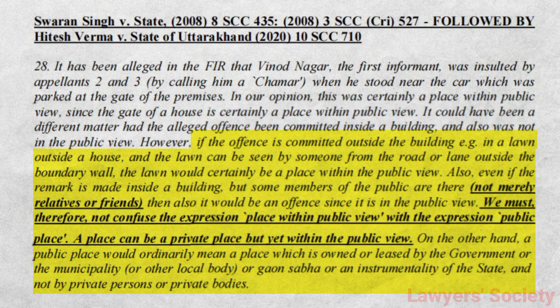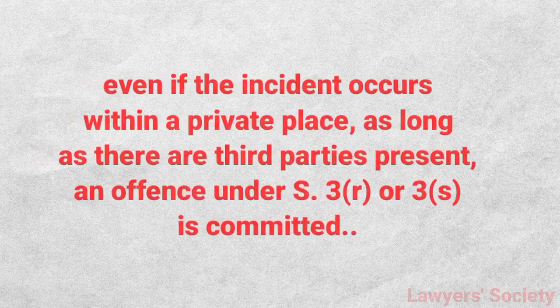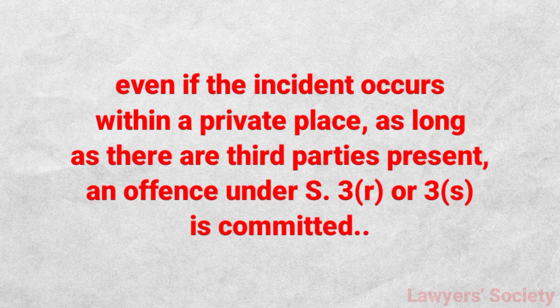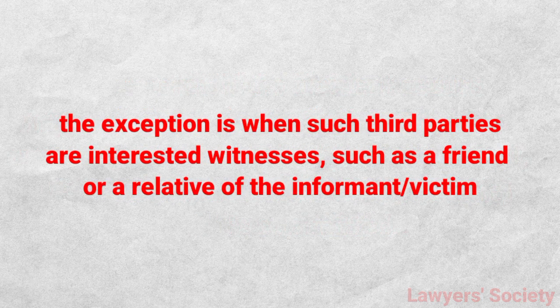So when we read this judgment, it is clear that even if the offence happens within a home, within an office space, or in some other private place, in case there are third parties present there to witness such an incident, the same will attract the offence of 3R or 3S as the case may be. But in case such a third person is a friend or a relative of the informant, then the offence is not attracted. This is because the third person must not be an interested witness. So these two offences require a third person who is an independent witness to be present there, and such an incident can happen within a home, within an office, or in the road, anywhere, but it has to be witnessed